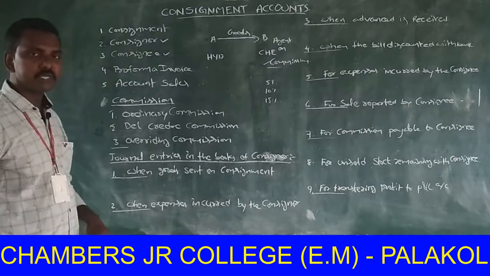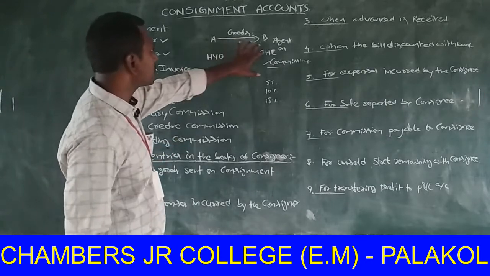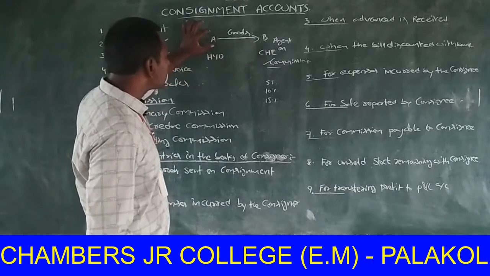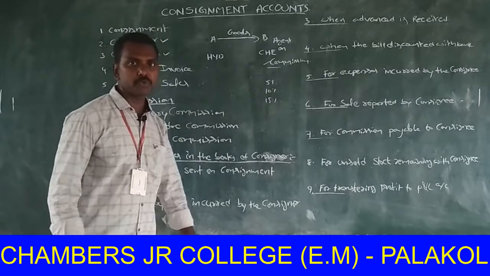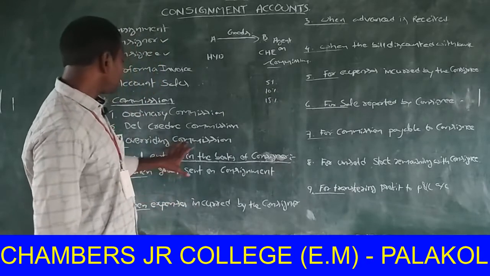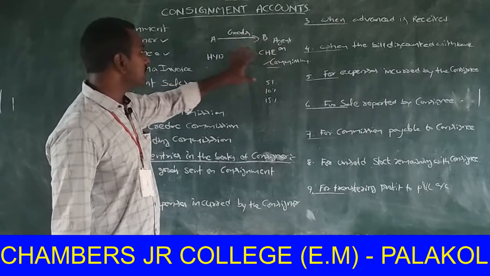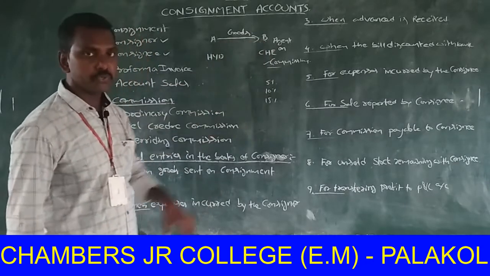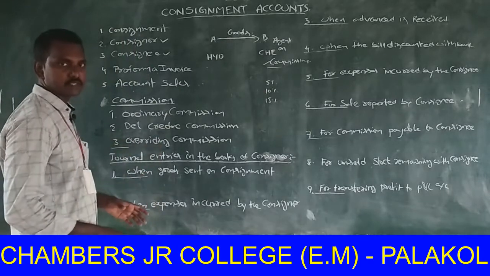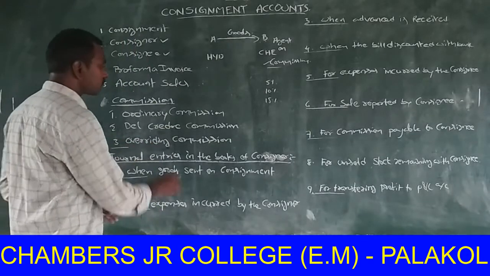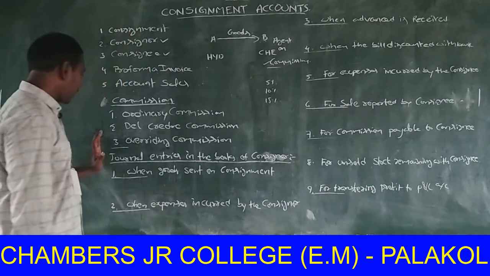Next one, overriding commission. Third one, overriding commission. Here, consignor sends goods, and in that goods a new product is there. Then, to make the consignee interested in selling that new product, consignor gives some other commission. That is overriding commission.